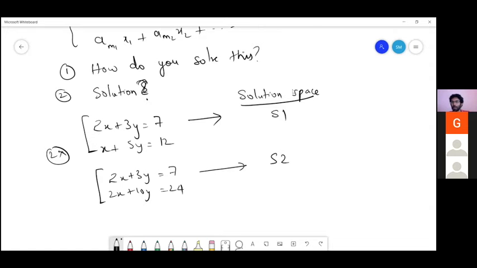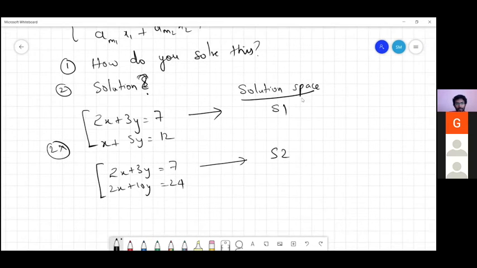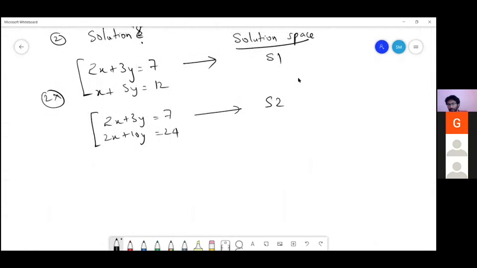Can similar reasoning be used in an equation of degree 2, of second degree? Like if it was 2x squared plus 3y equal to 7, and x plus 5y squared equal to 12, suppose. Let's say we have only x squared, and 2x plus 5y.